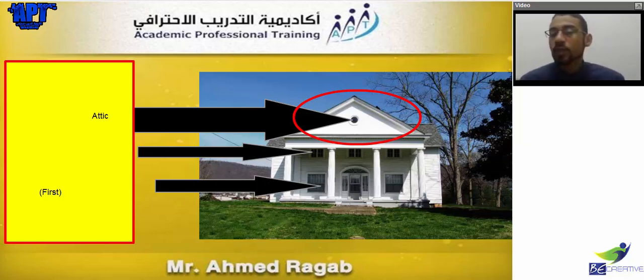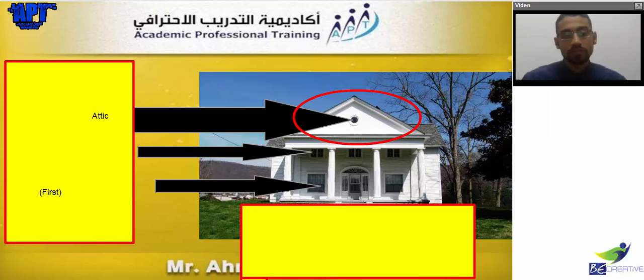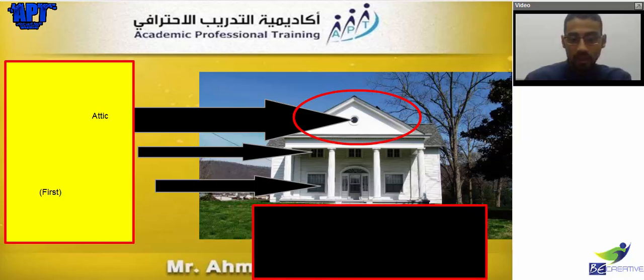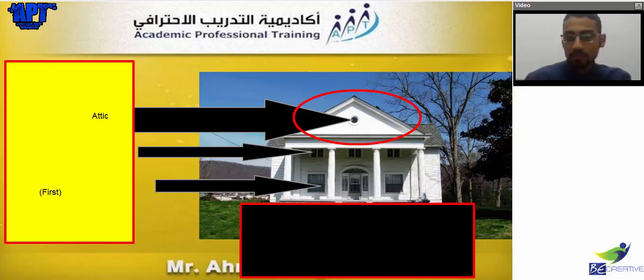Now let's talk about another room. Now we have here, this is the house. Now this place, this black spot, sometimes we have a room down. So what's this room called?